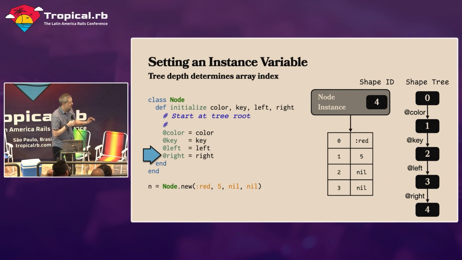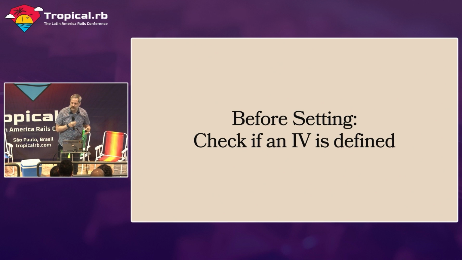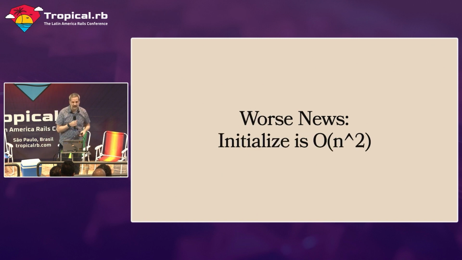So the key thing to take away from this is that our instance variable index depends on that tree depth. So if we want to come up with the index, we just measure the height of the tree. But the other kind of problem is that before setting an instance variable, we have to check whether or not an instance variable has been defined before. So the bad news, maybe you will note from that checking, is that checking IVs is O(n). It's n time, it's linear with respect to the depth of that tree. So even worse news is that our initialize is probably O(n squared).